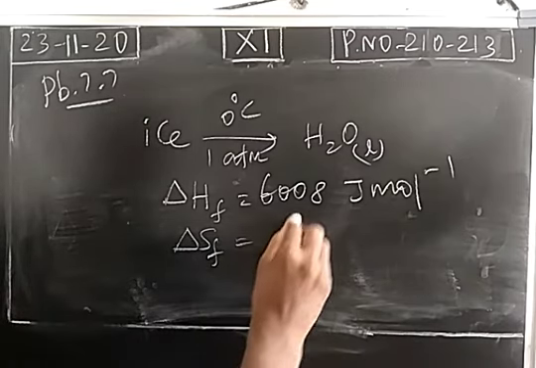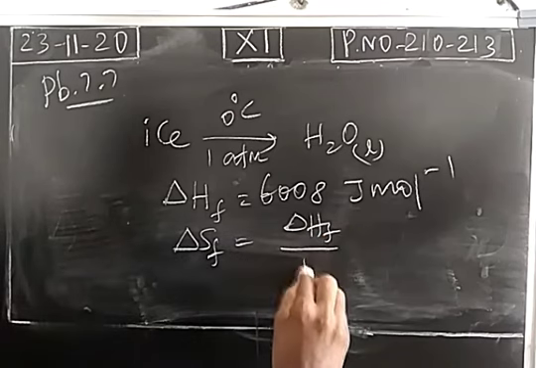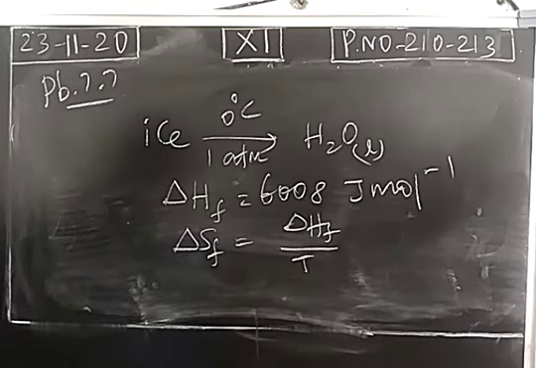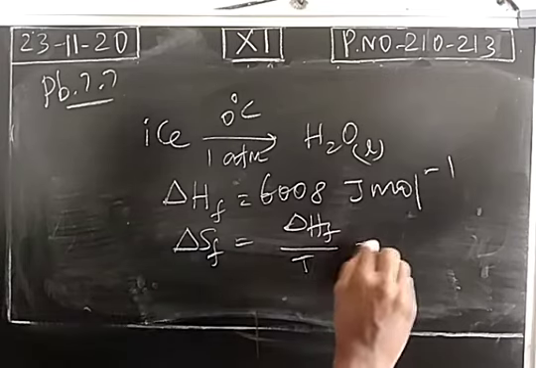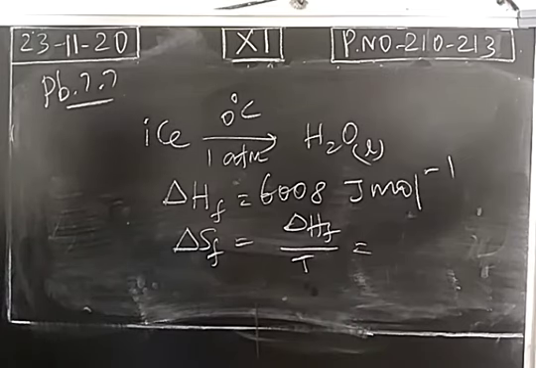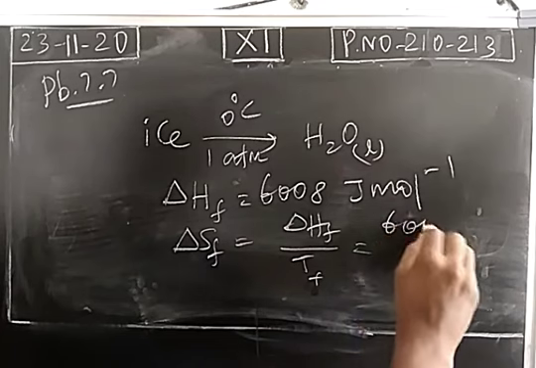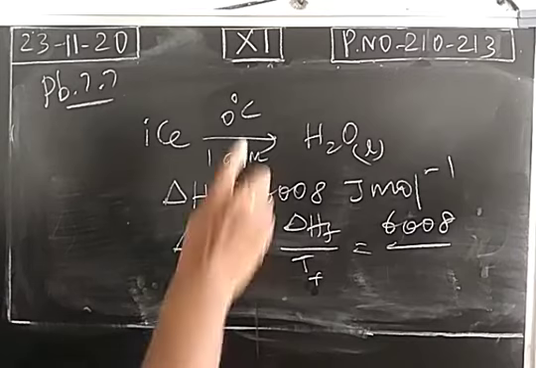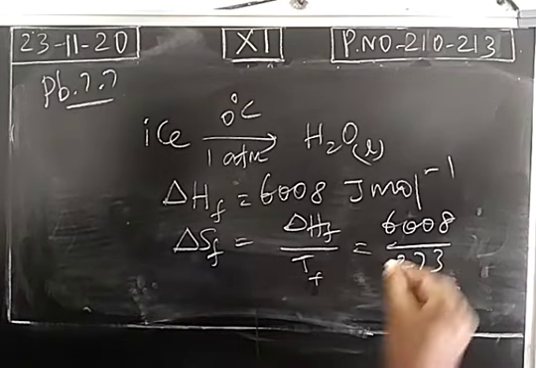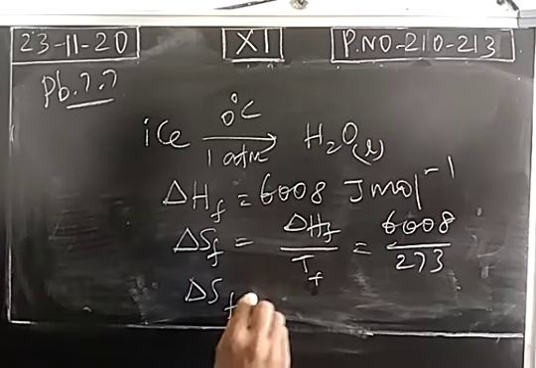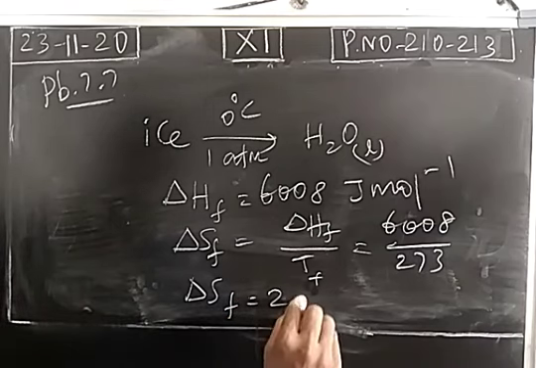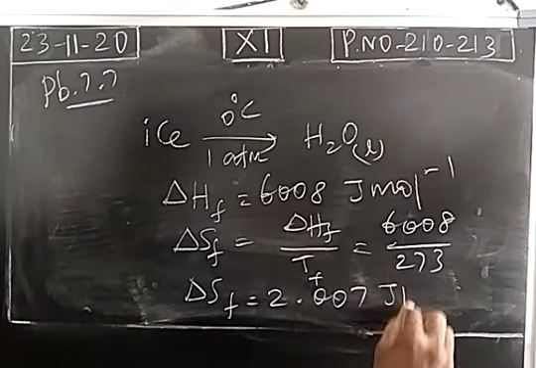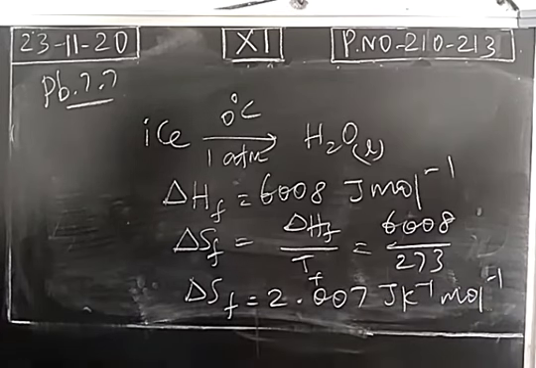So we know the formula: delta H_F divided by T_F. T_F means the melting point. The delta H_F value is 6008. The melting point of ice, 0 degrees Celsius, in terms of Kelvin is 273. So the entropy change of fusion is 22.007 joule per Kelvin per mole.